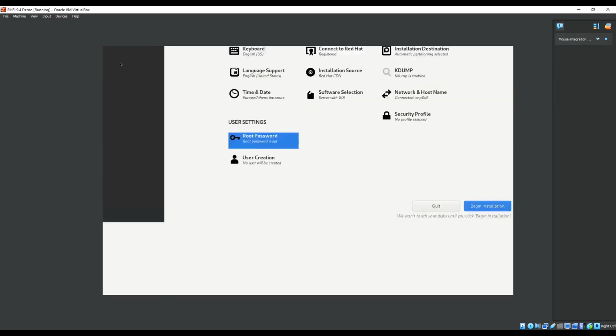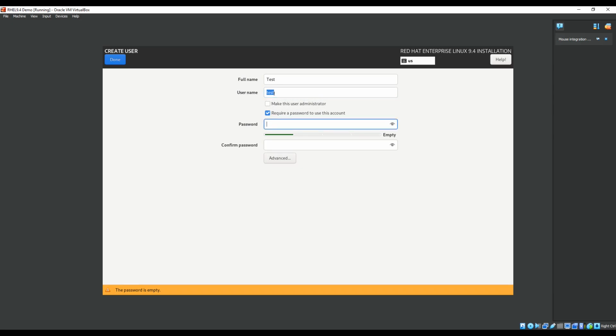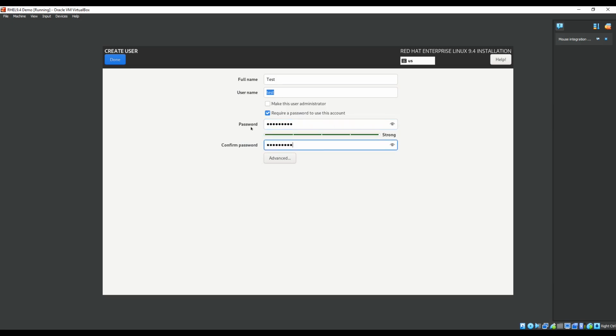We don't want to lock it, so that's that. No user creation. Test, test. Okay, make sure you use administrator. It's always good to have an admin account.